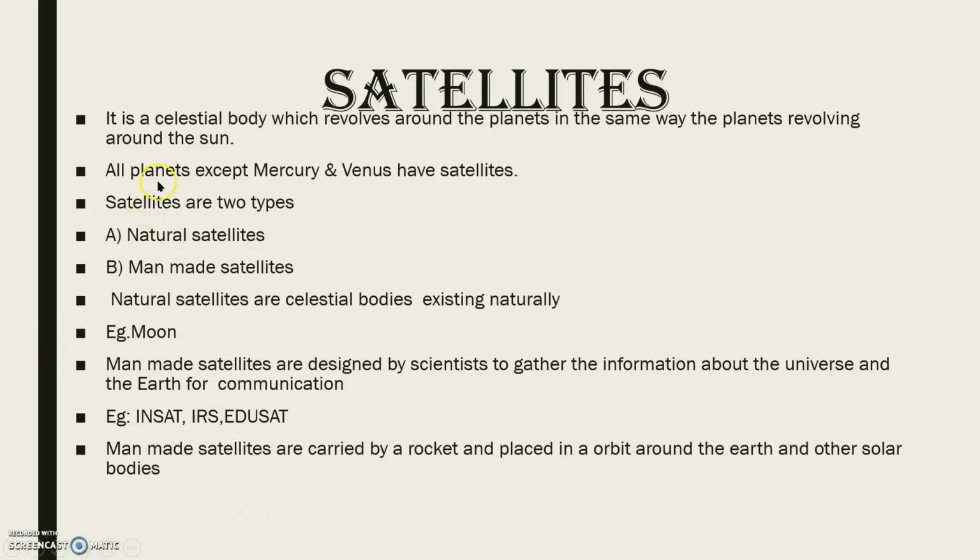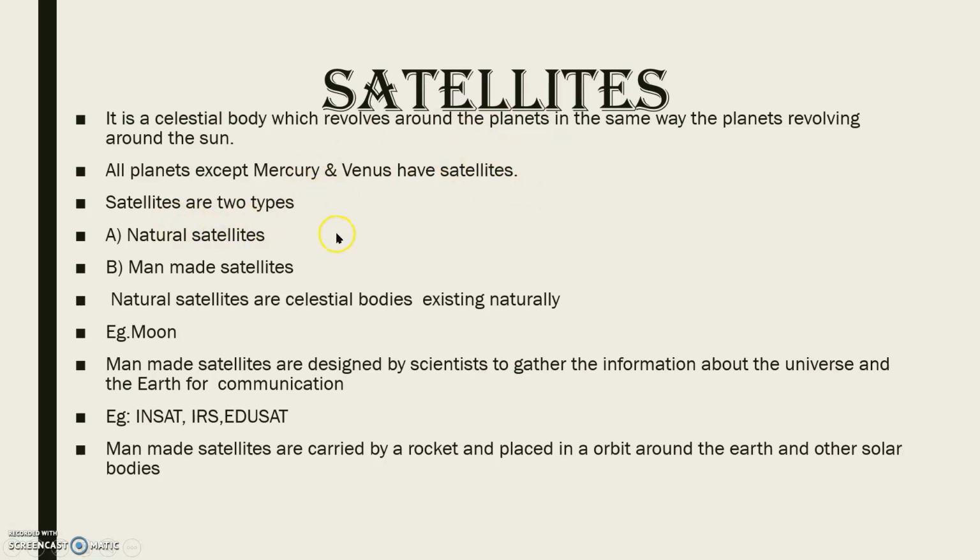Satellites. A satellite is a celestial body which revolves around the planets in the same way the planets revolve around the sun. In the solar system, how the 8 planets move around the sun, in the same way these satellites move around the planets. All planets except Mercury and Venus have satellites. That means in the solar system there are 8 planets. Of those 8 planets, Mercury and Venus don't have satellites.